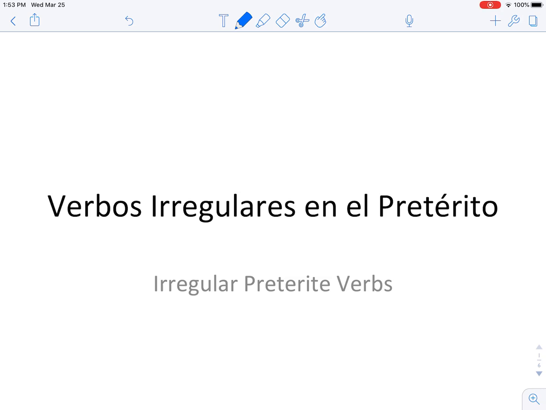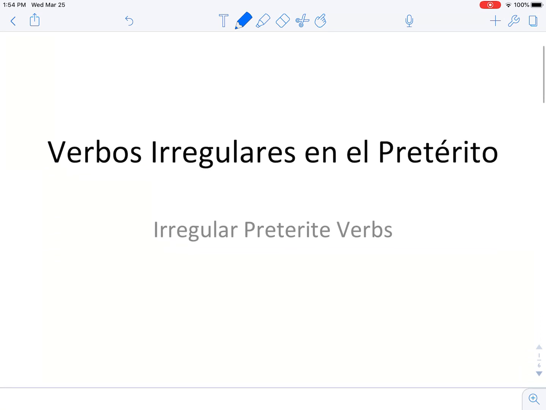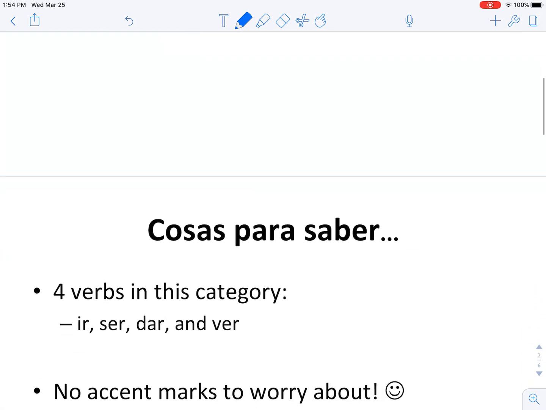Hola clase. Today we are talking about los verbos irregulares en el pretérito, or irregular preterite verbs. These are some verbs different than the ones that we've been studying, but they will be very familiar to you, and they just have some irregular forms in the preterite.